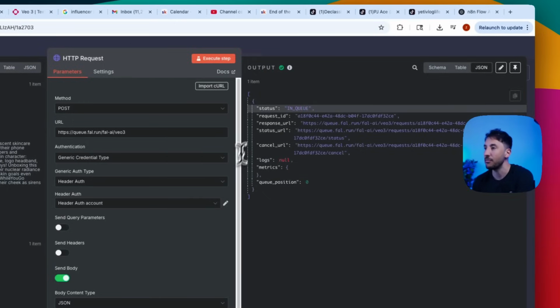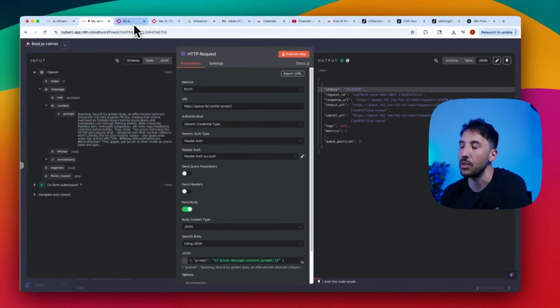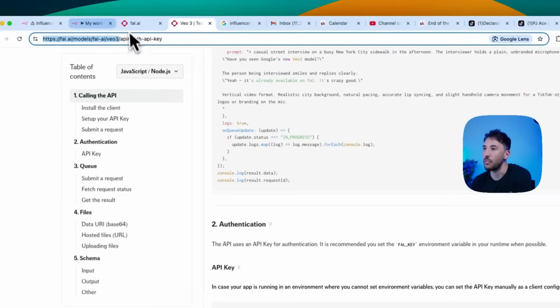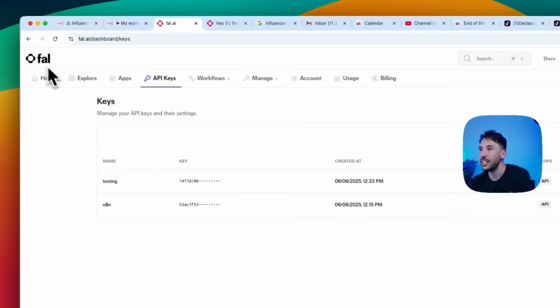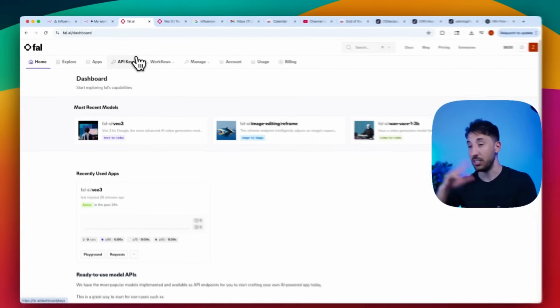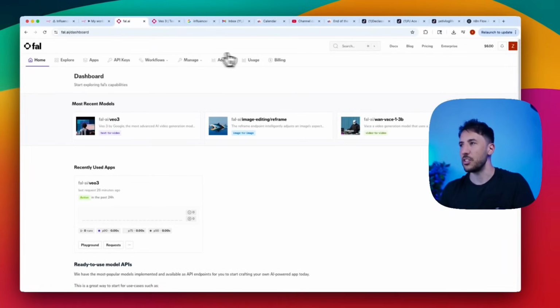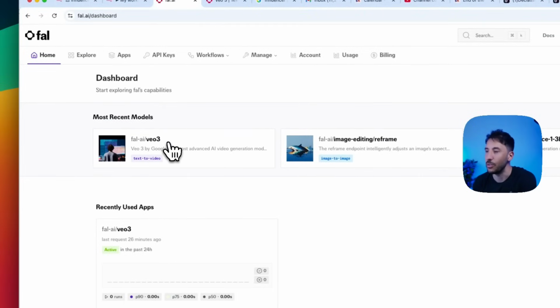Now, by the way, I forgot to mention, in order to have access to the V3 APIs from Fal, unfortunately, it is pretty expensive right now. I think it's like $5 a video or something like that, which is insane, but I'm pretty sure they're going to make that cheaper down the line. But right now, unfortunately, that's the only option here.